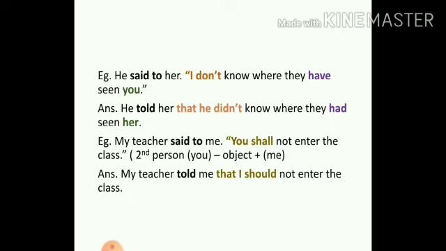In the answer, the me will of course change into I, because you can't say me should not, it is I should not. But here the you is the object, so the second person relates to the object. The answer would be, my teacher told me that I should not enter the class.